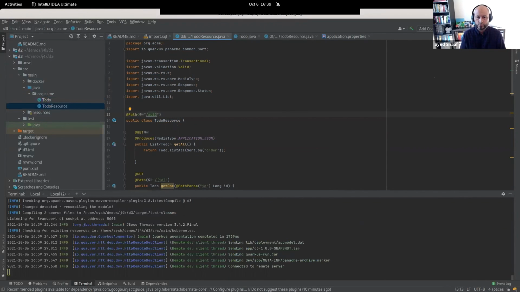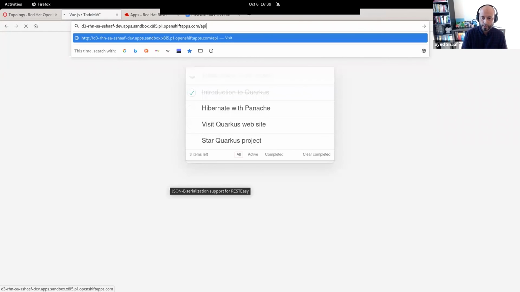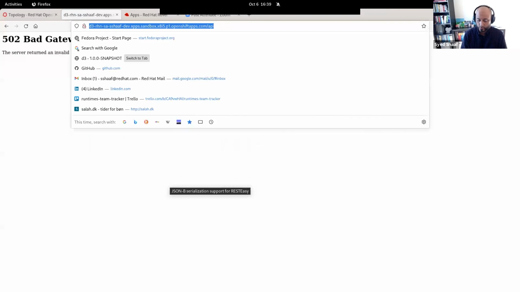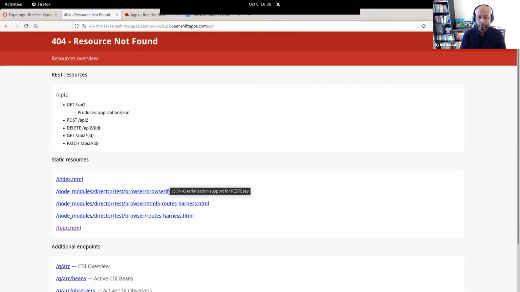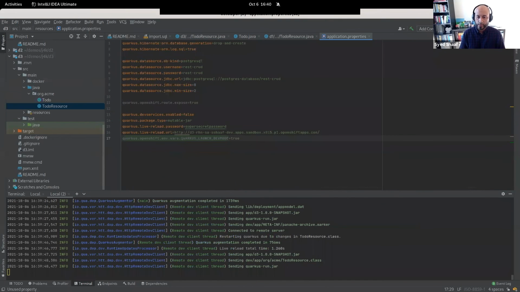So if I press Control Save here and try to go to my API, I would have a problem that it doesn't exist, right? Because now it listens to API 2. So by this, I can also do this remotely in environments. And when I'm done, I can just quickly go back and set this property to false, and of course, my application can be deployed in production in that fashion.